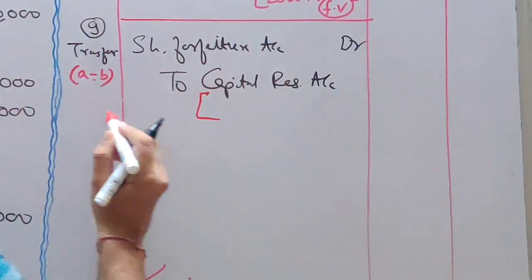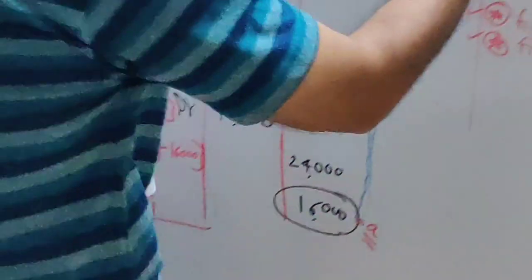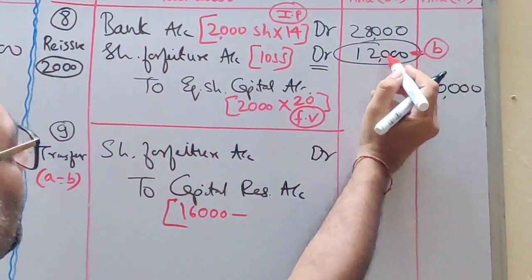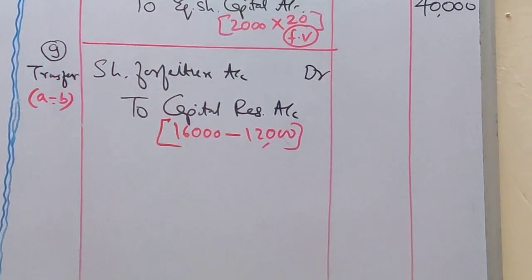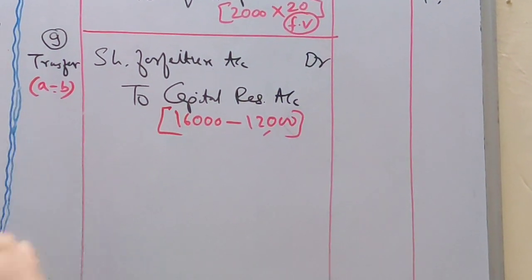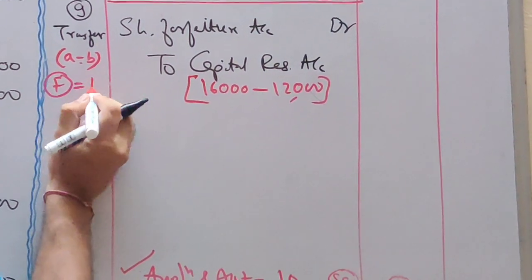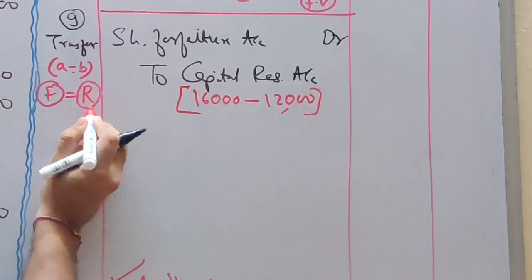A minus B. What is the value of A, students? The value of A is 16,000. So 16,000 minus B. What is the value of B? 12,000. But remember when to do A minus B? When the number of shares forfeited is equal to the number of shares reissued.